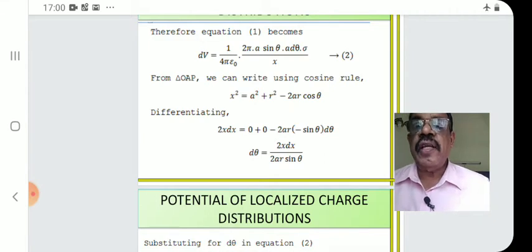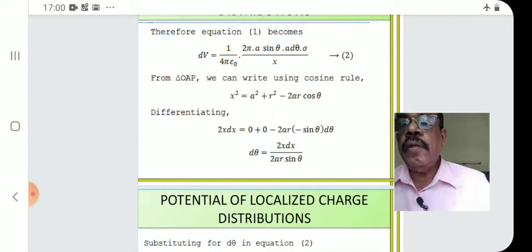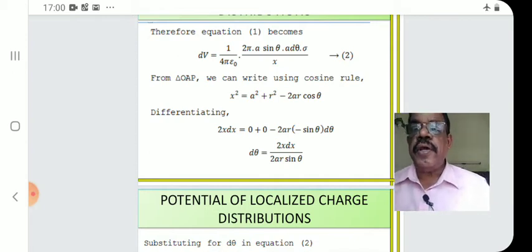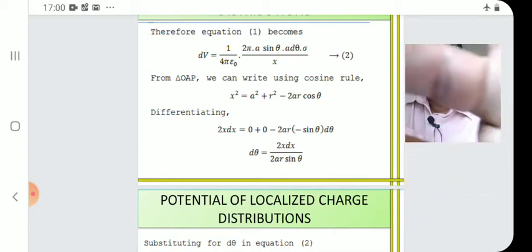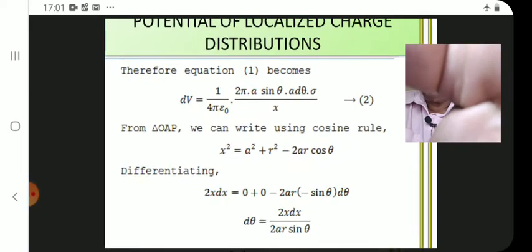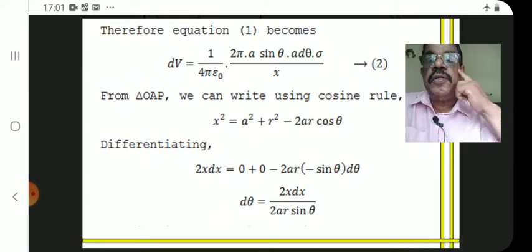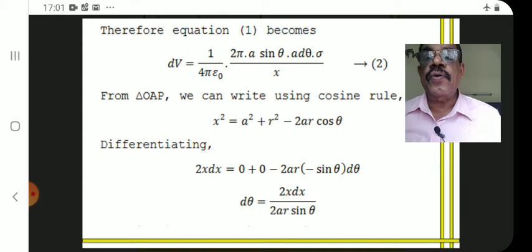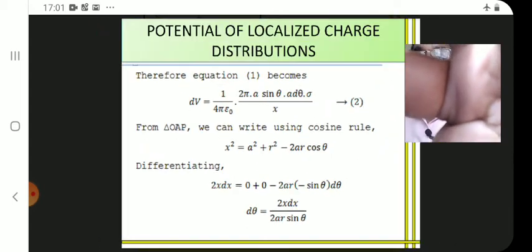And this we differentiate. Here a and r are constants, but x and theta are variables. We have to eliminate one variable. That is our purpose. Differentiating, x square gives 2x dx, which is equal to 0 plus 0, since a and r are constants. Then for the next term, the constant 2ar is repeated. On differentiating cos theta, we get minus sin theta d theta. From this, we get d theta is equal to 2x dx by 2ar sin theta. 2 cancels.